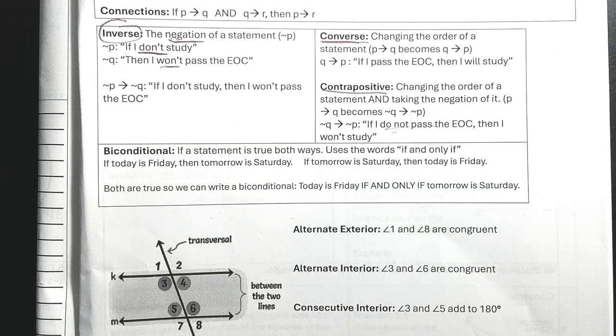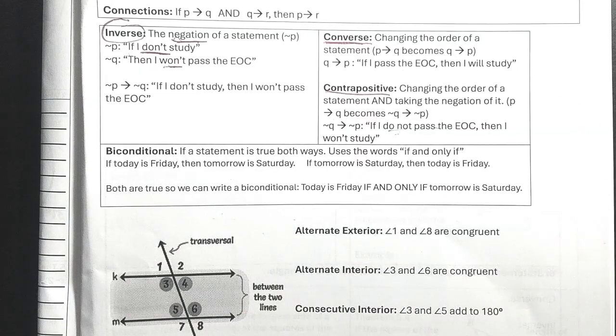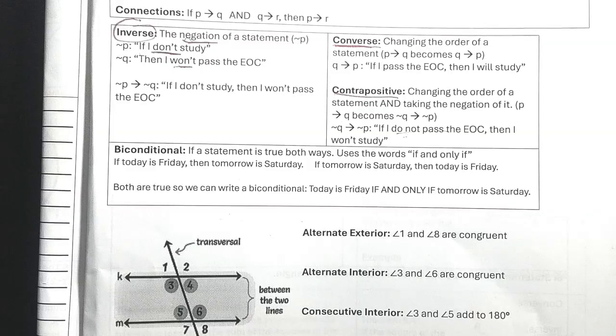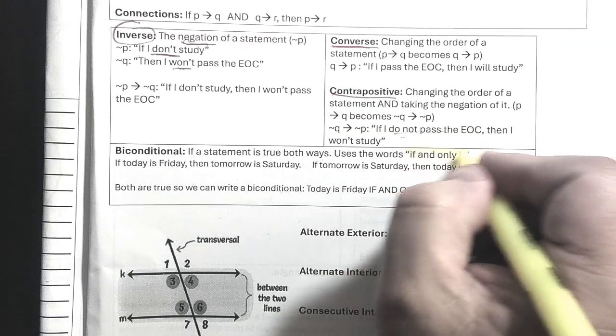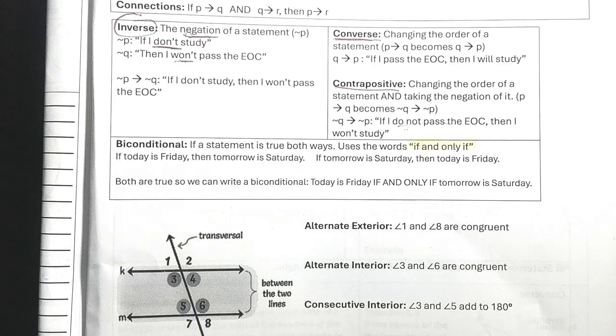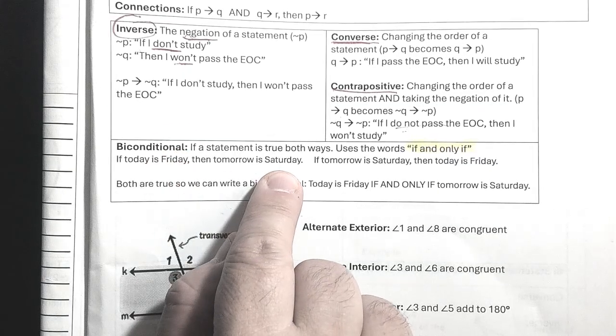So, all right, and we'll flip down here. Biconditional: if a statement is true both ways, it uses the words if and only if. I know you guys have heard that plenty this year, at least if you've been paying attention. So, if and only if. If today is Friday, then tomorrow's Saturday.